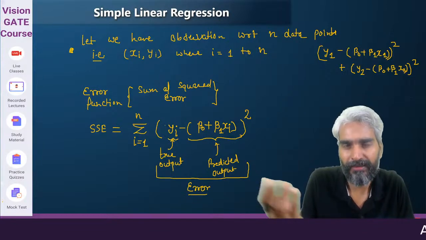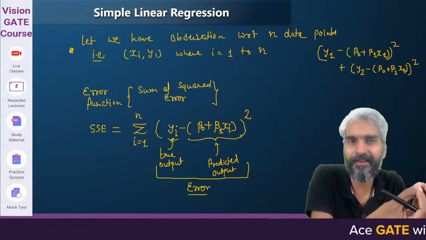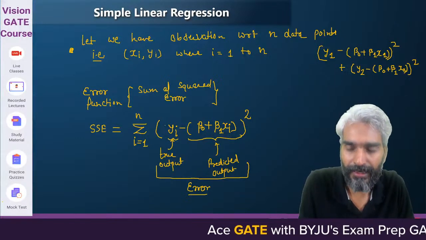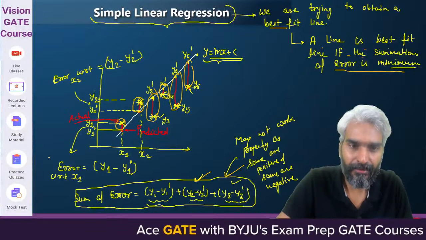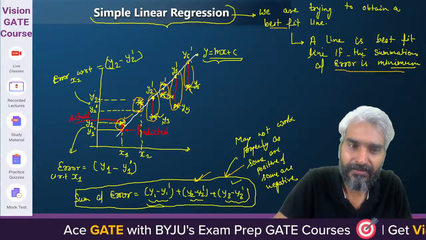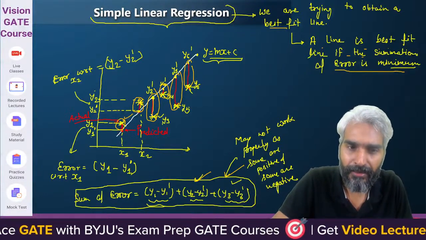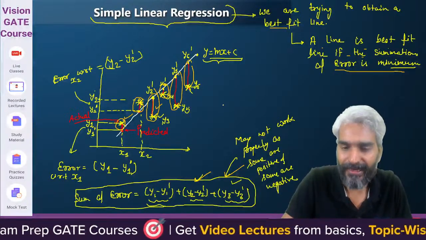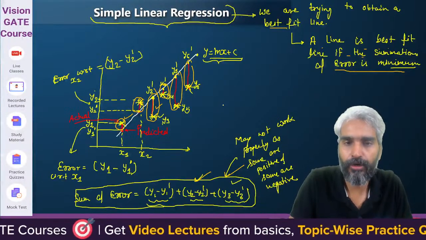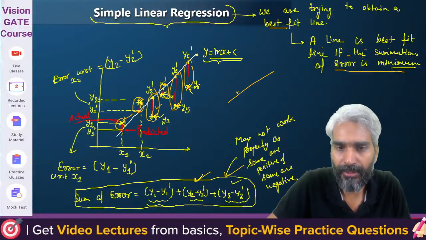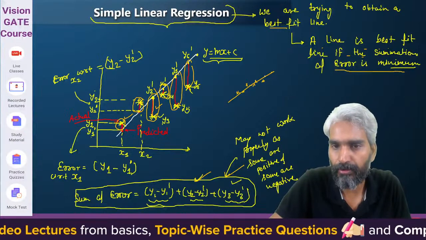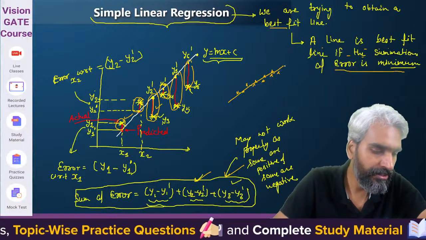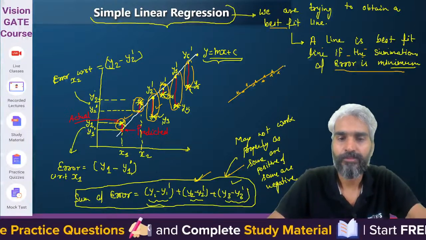Whether the error is in the positive direction or negative direction, the error is error, right? So here this error may be in the positive direction, but there is this much error. Here the error may be in the negative direction, but the error is this much. So eventually we are trying to observe a line such that all the data points are very close to this particular line, so that the error is minimum. Clear?